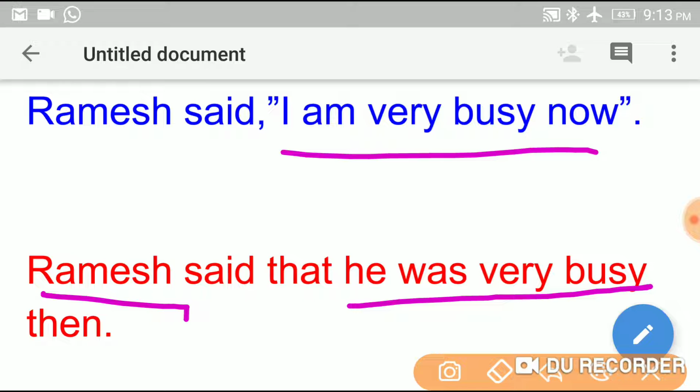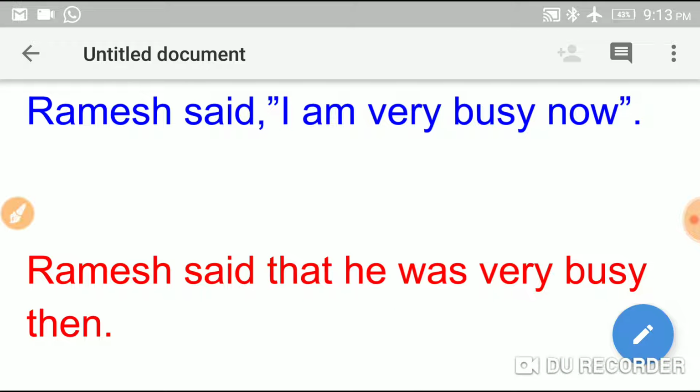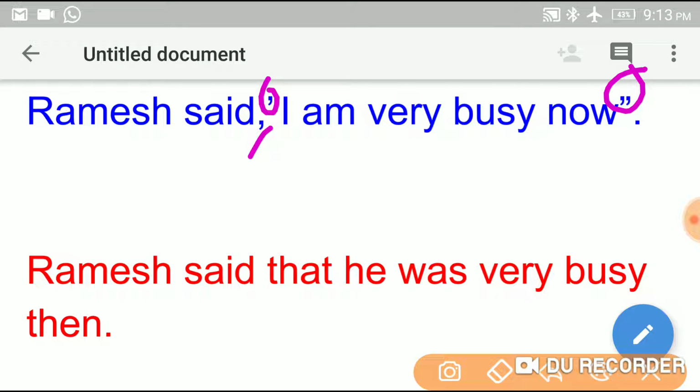So let us see what are the rules, or what we have to do, while changing direct into indirect speech. The first and foremost thing is we must remove the comma and inverted commas. See here, in the indirect speech there is no comma and no inverted commas. That is the first thing.